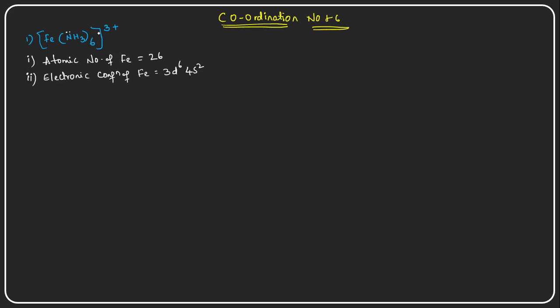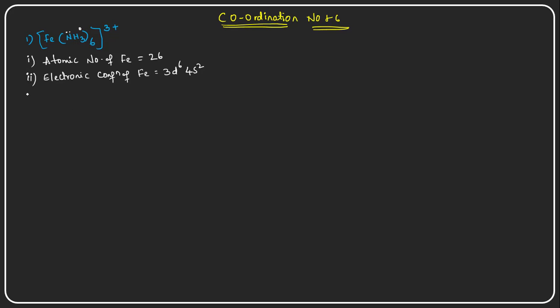Why do I say the iron has a +3 oxidation state here? Because the ammonia molecules carry a 0 oxidation state. So whatever the oxidation state is here, that is because of iron.